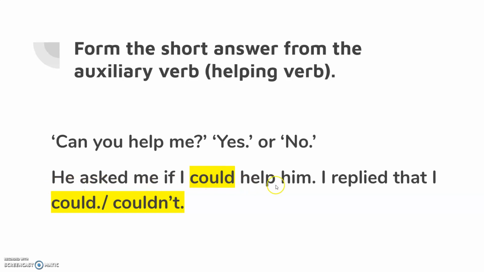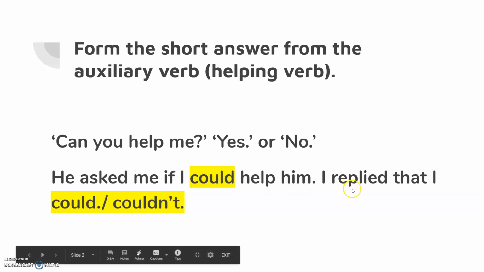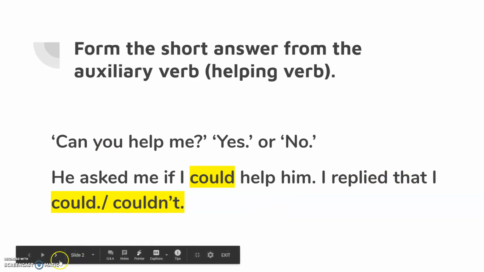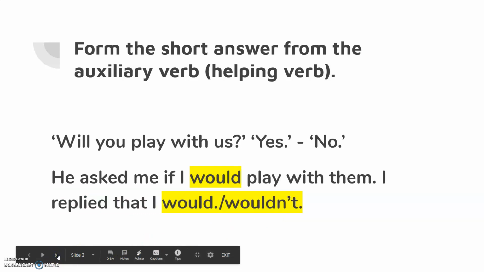He asked me if I could help him. Can becomes could. I'm going to use this for my short answer. I replied that I could, or I replied that I couldn't. Please note that after replied, we use the word that. It's not optional.